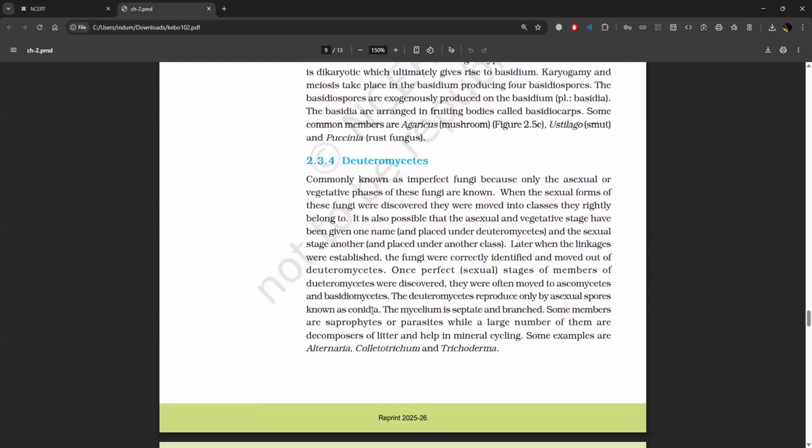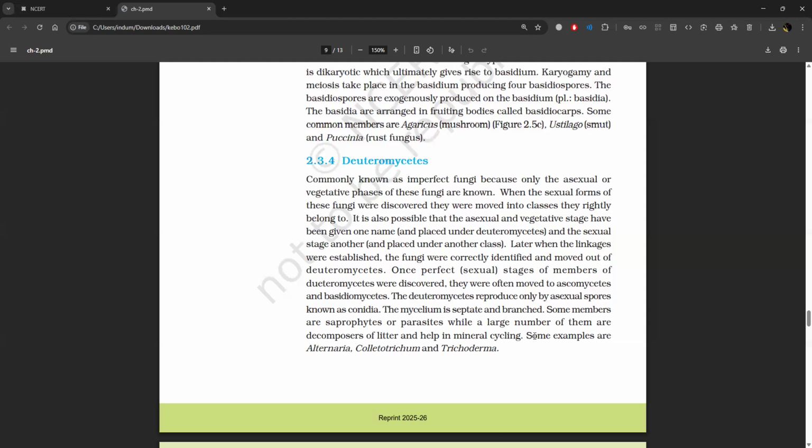2.3.4 Deuteromycetes. Commonly known as imperfect fungi because only the asexual or vegetative phases of these fungi are known. When the sexual forms of these fungi were discovered, they were moved into classes they rightly belong to. It is also possible that the asexual and vegetative stage have been given one name and the sexual stage another. Later, when the linkages were established, the fungus was correctly identified and moved out of Deuteromycetes. Once perfect stages of members were discovered, they were often moved to Ascomycetes and Basidiomycetes.